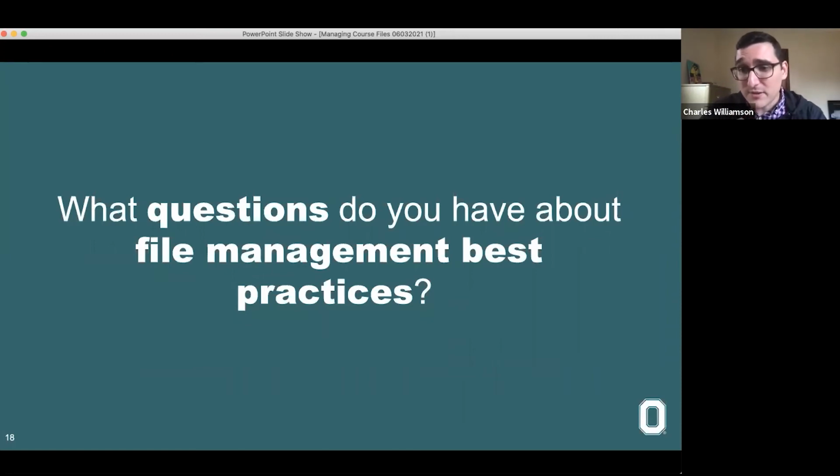The autosave is a lifesaver. Yes, Kayla, absolutely. Because I cannot count how many times I have forgotten to click that save button. Does OneDrive have a note function similar to Box Notes? I believe it does. Yes, right? Can someone please confirm that? Because I have not really explored that function.